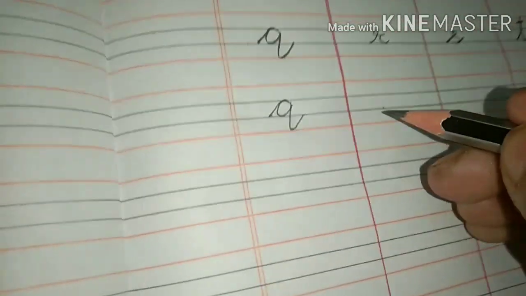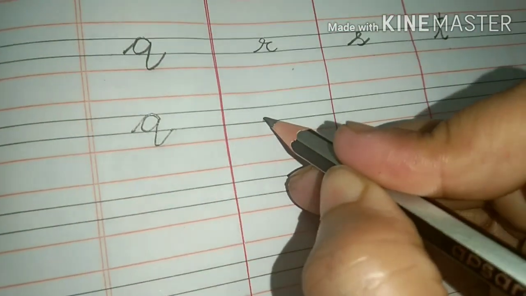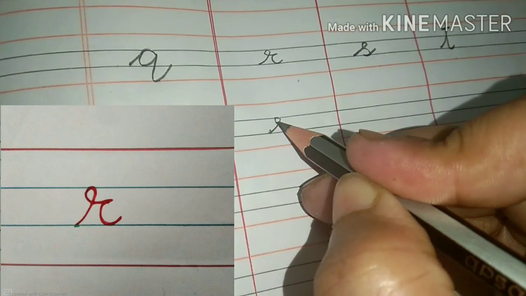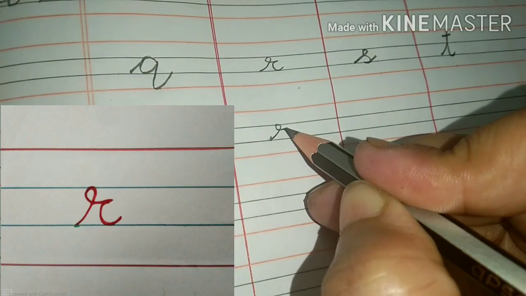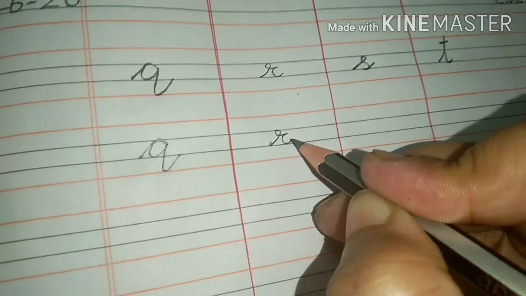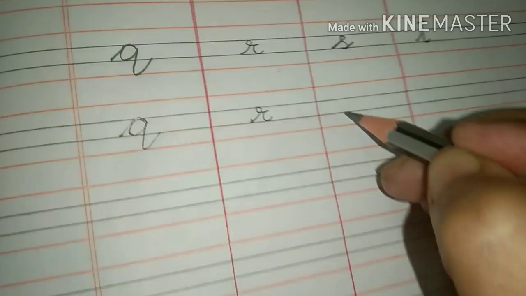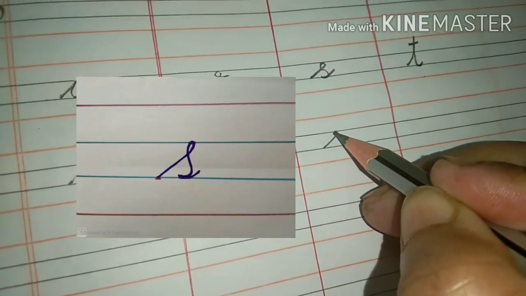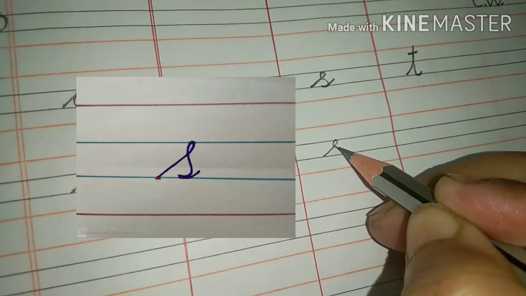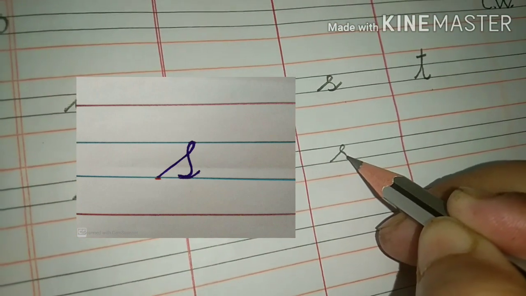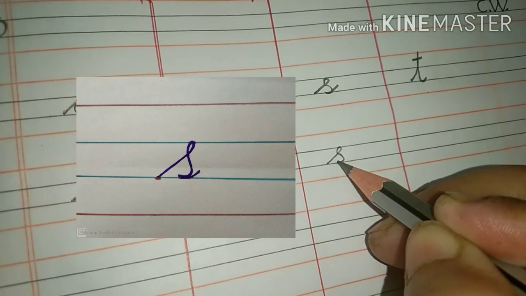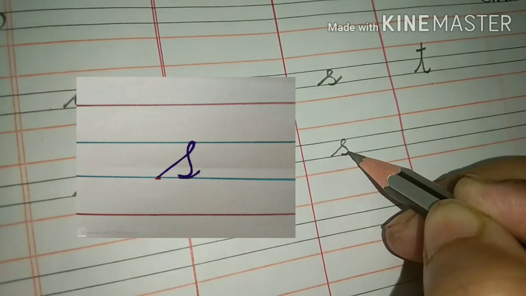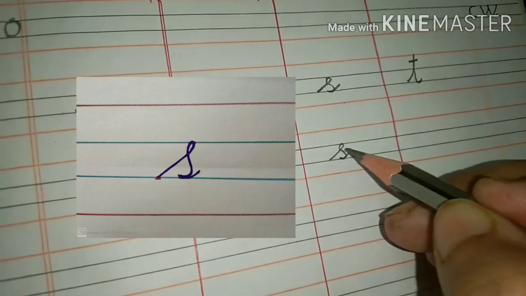This is Q. After that R. Slanting line from the back, turn it and then make a reverse C. This is R. Then after that S. Slanting line, curve it from the back, again turn it from the back side and set it on the third line, and from this portion you will take a slanting line like this.